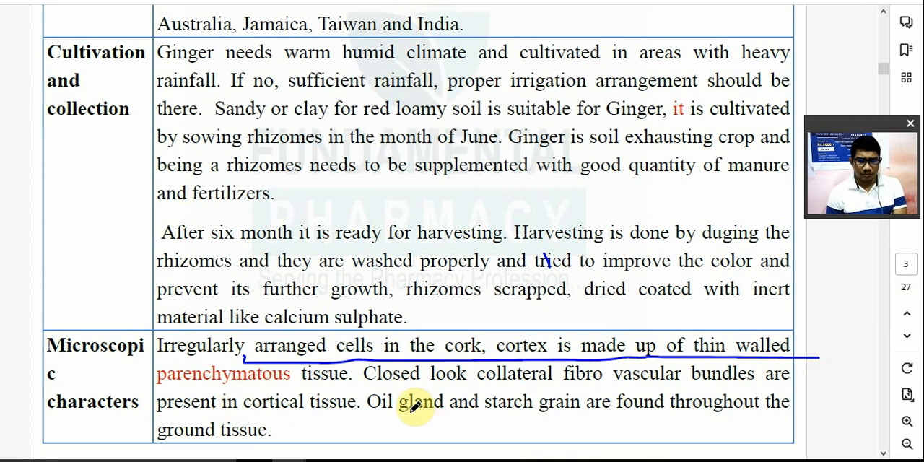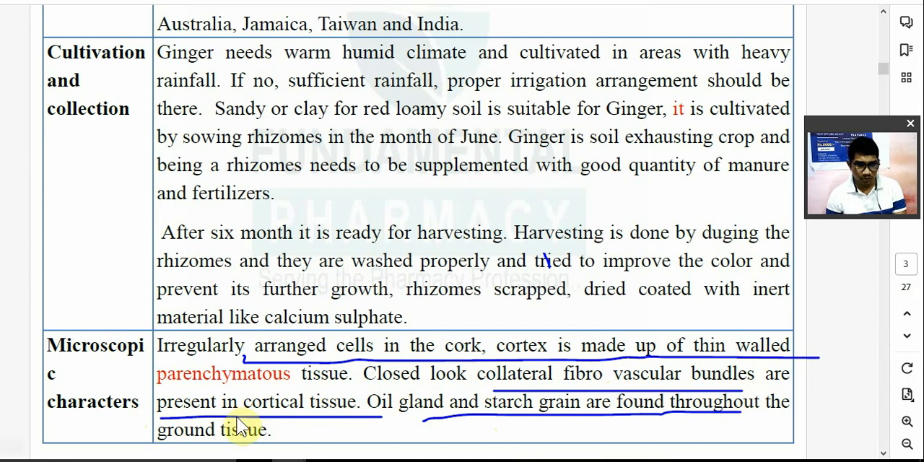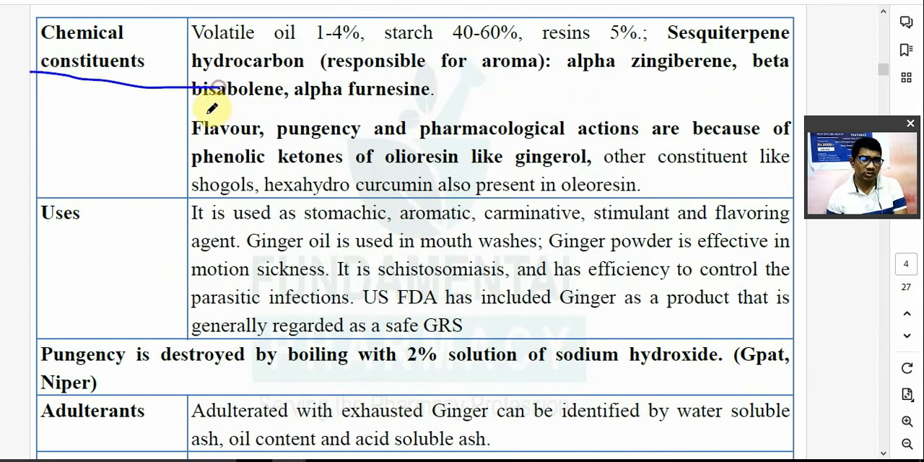Closed collateral fibrovascular bundles are present in the cortical tissue. Oil glands and starch grains are found throughout the ground tissue. Chemical constituents are important. It has a volatile oil.